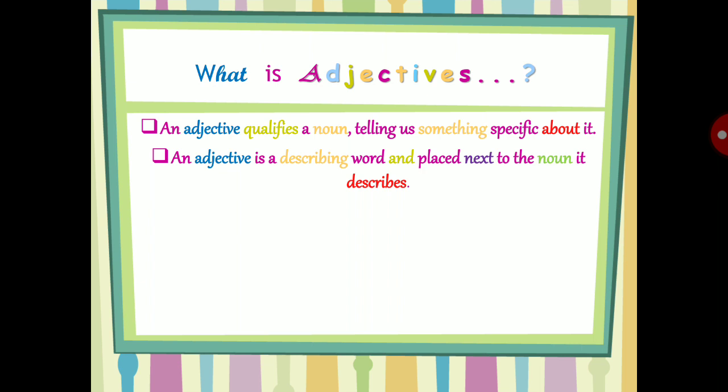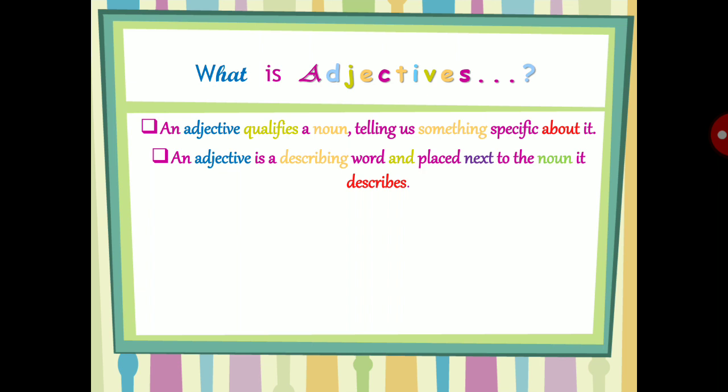An adjective is a describing word. I have already taught you earlier what a describing word is. A describing word is one which tells more about a noun, right? So an adjective is also a describing word, and it is placed next to the noun it describes.